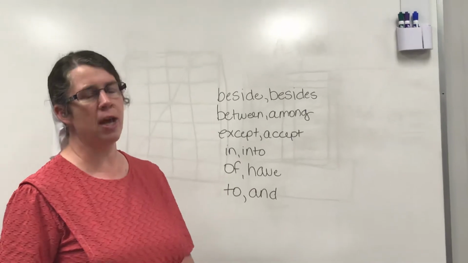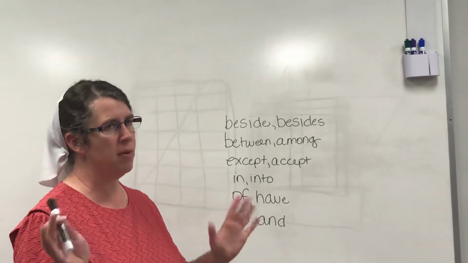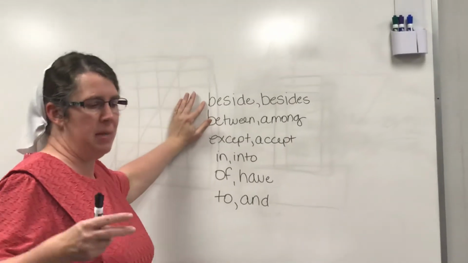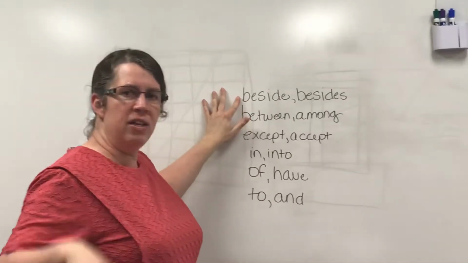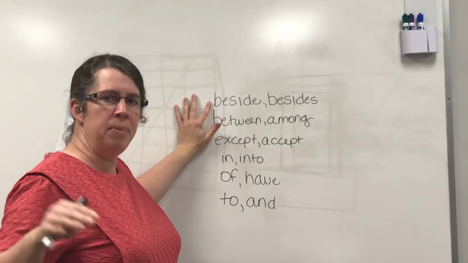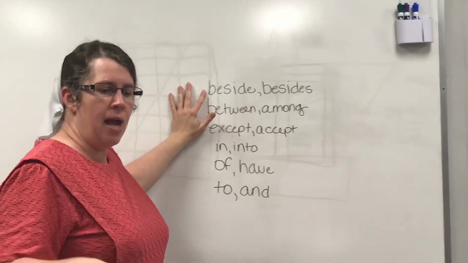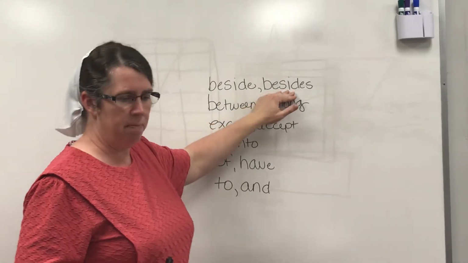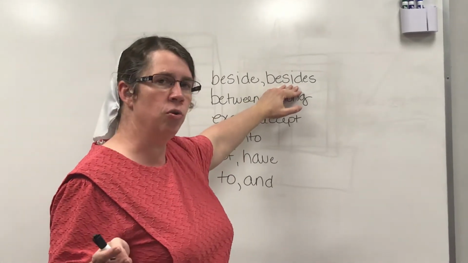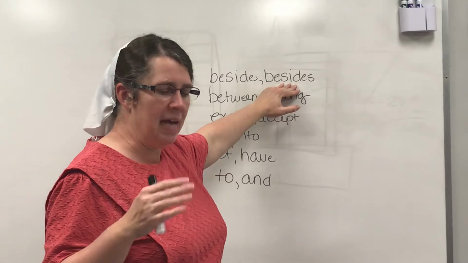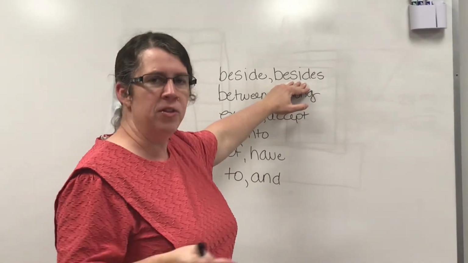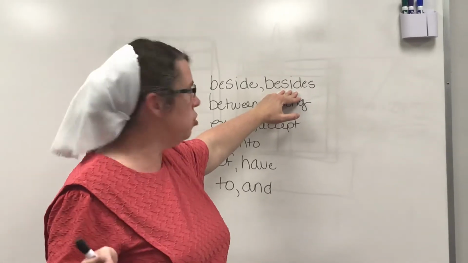Sometimes we use errors in prepositions. We use them in the wrong way. This word beside means by the side of. I am beside Cody. I am beside this stand. Besides means in addition to. He has other shoes besides those he is wearing. It means in addition to something else.